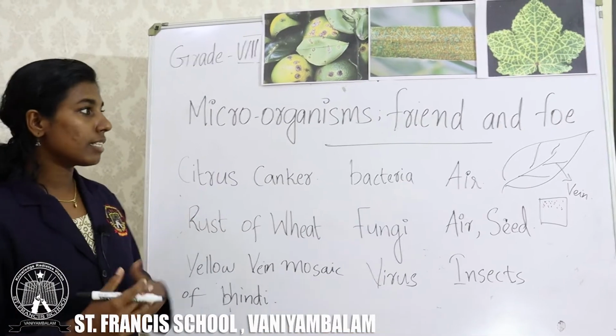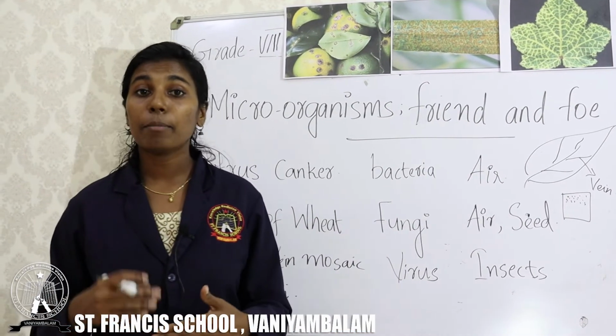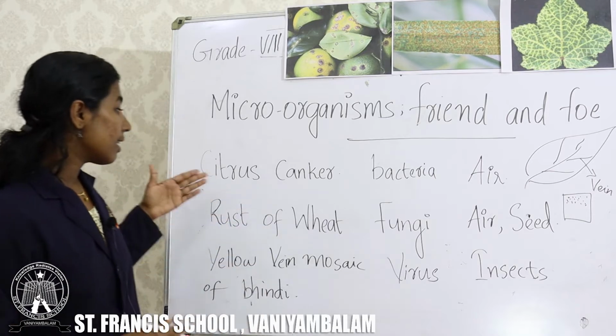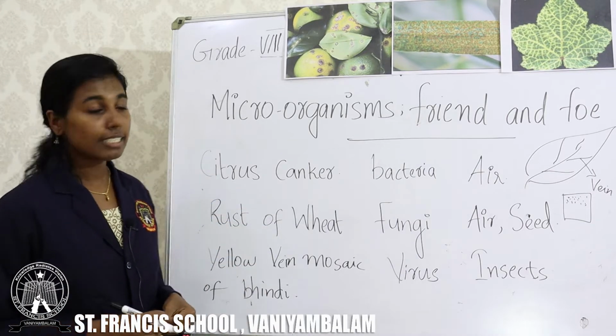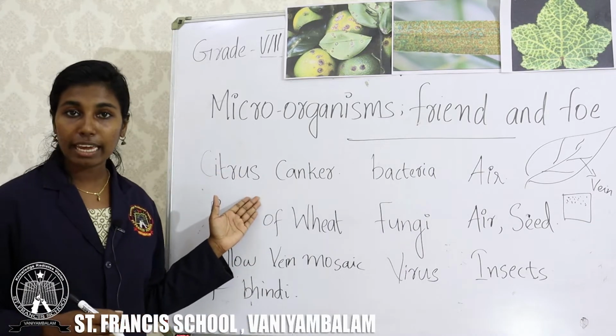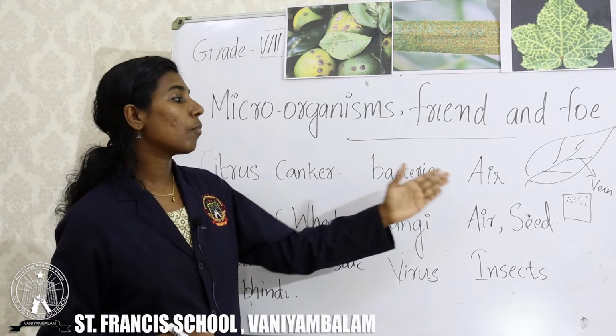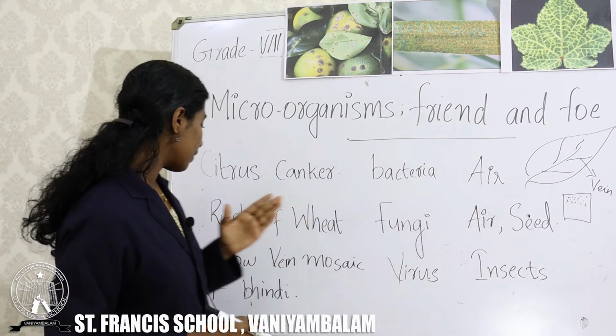So, we are discussing the disease causing microorganisms in plants. These are the 3 examples of the disease. First one is citrus canker. It is due to the attack of a bacteria and the mode of spreading is air.